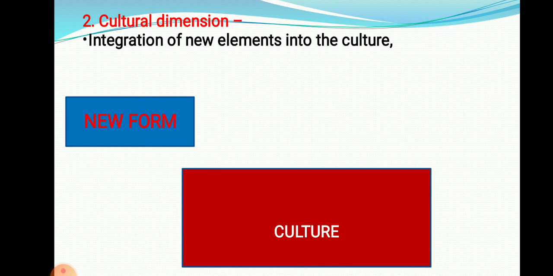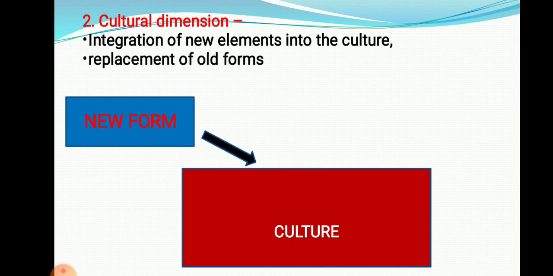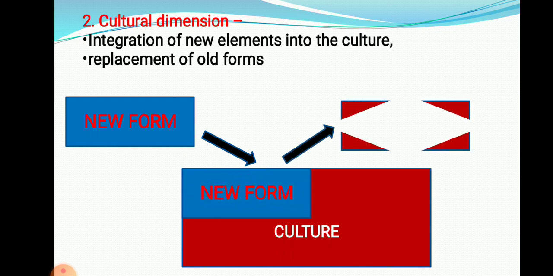Previously we used a dhoti or pajama. Right now we are using shirt and pant. Why? Because of the British government. The British government ruled our India. That means we came in contact with people of another culture, and then we accepted these new forms. So new forms are going to replace the old forms, and